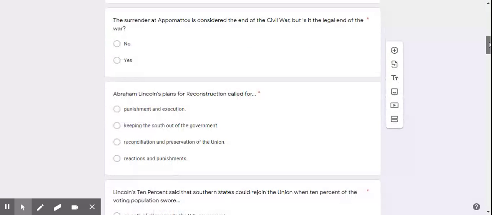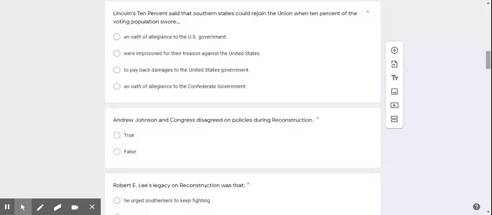Abraham Lincoln's plan for Reconstruction called for punishment and execution, keeping the South out of the government, reconciliation and preservation of the Union, reactions and punishments. Lincoln's 10% said that Southern states could rejoin the Union when 10% of the voting population swore an oath of allegiance to the United States, were imprisoned for their treason against the United States, to pay back damages to the United States government, an oath of allegiance to the Confederate government.